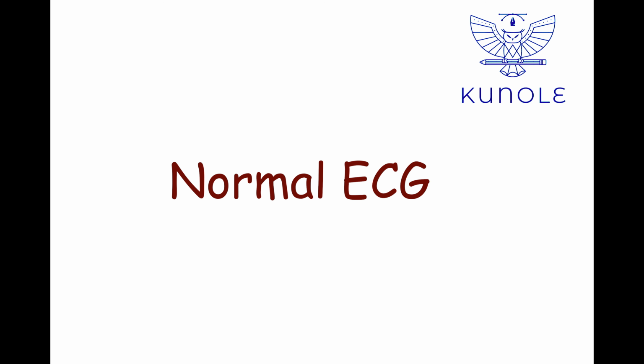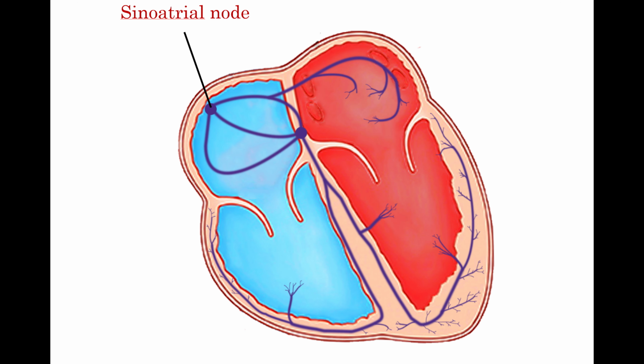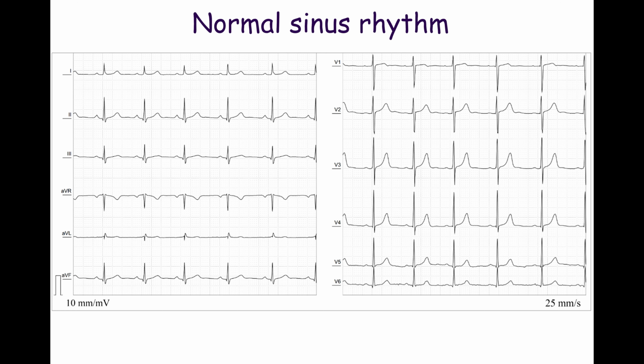In this video, we will speak about the normal ECG. Sinus rhythm refers to a heart rhythm that originates from the sinoatrial node, also called the sinus node. It is the normal cardiac rhythm. If a positive P wave precedes each QRS complex in leads 1, 2, 3, aVF, except aVR, and has a constant shape, then the heart is beating in sinus rhythm.